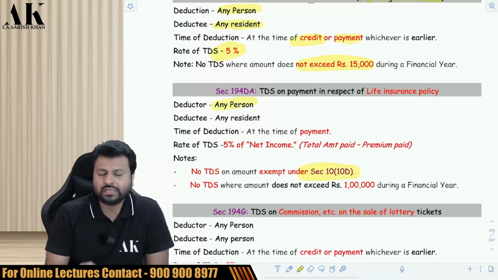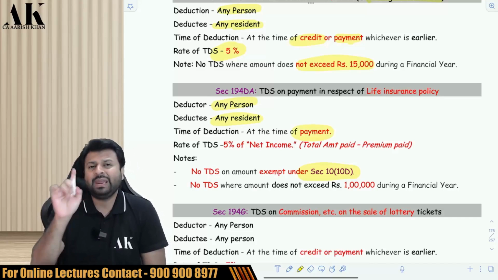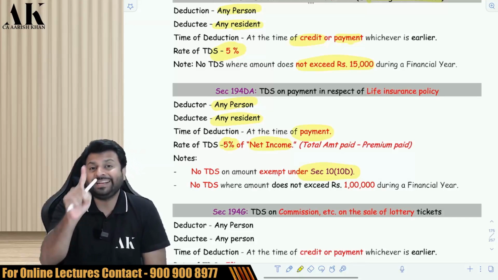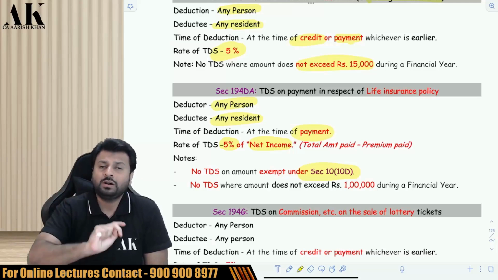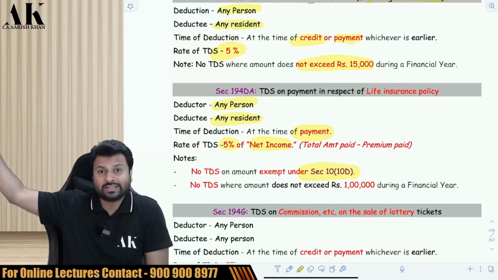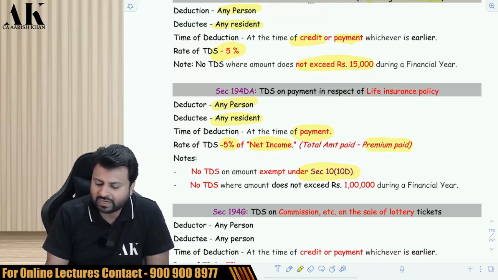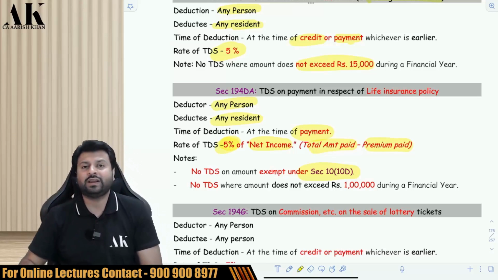Who will deduct? The insurance company will deduct. Who is the deductee? The resident. What is the timing? Payment, not credit. What is the rate? It is 5% of net income. Be very careful. What is net income? The amount paid by the company to you minus the premium you have paid over the years. Suppose you have paid premium for 10 years, you have to reduce the premium of 10 years from the amount paid by the company. The differential amount is subject to TDS of 5%.